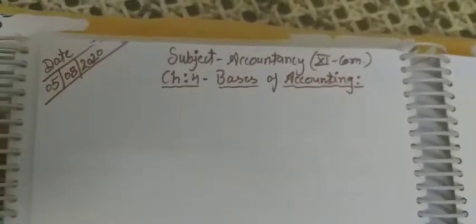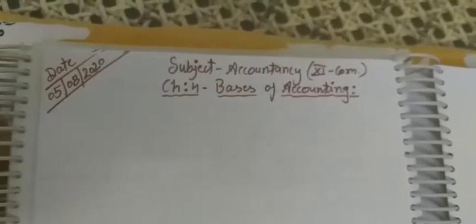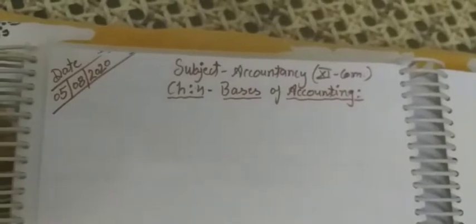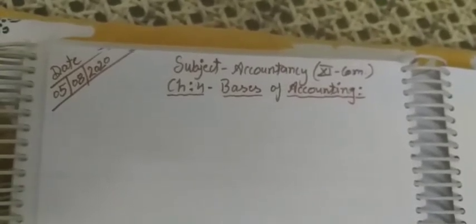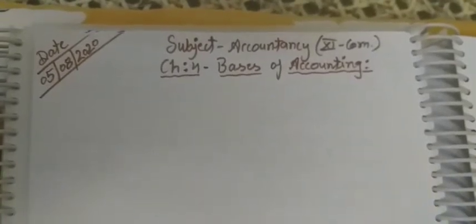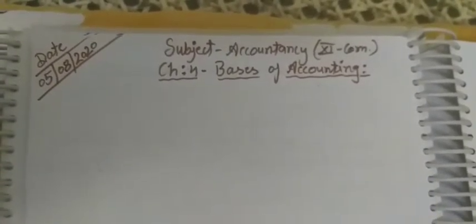Cash will be paid immediately or received immediately. For expenses cash will be paid, and for revenues cash will be received at the time the transactions occur in the business. So these two bases we are going to discuss today.